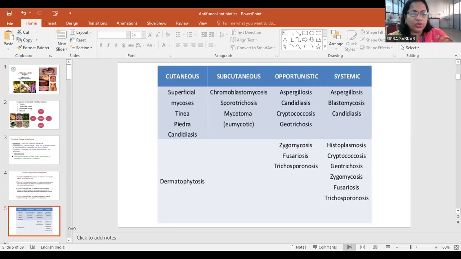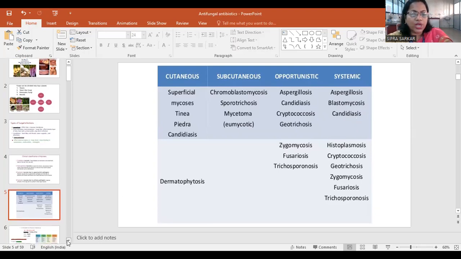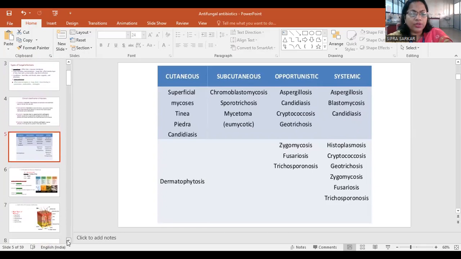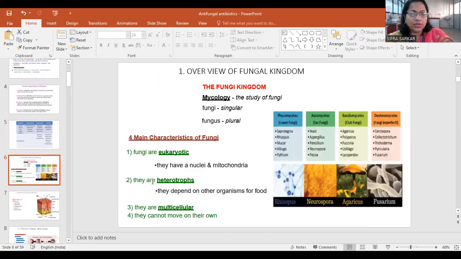Next, we are going to the next slide, where we will study the types of infection and their drugs. Okay, so the main characteristics of fungi: they are generally eukaryotic, in the fungi kingdom. They have nuclei and mitochondria. They are heterotrophs; they depend on other organisms for food. They are multicellular and cannot grow on their own.